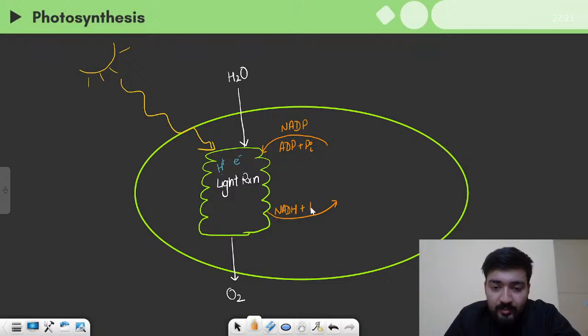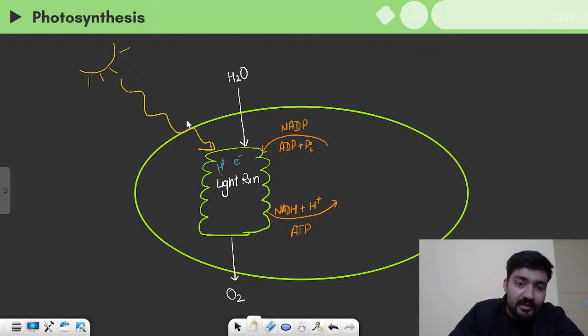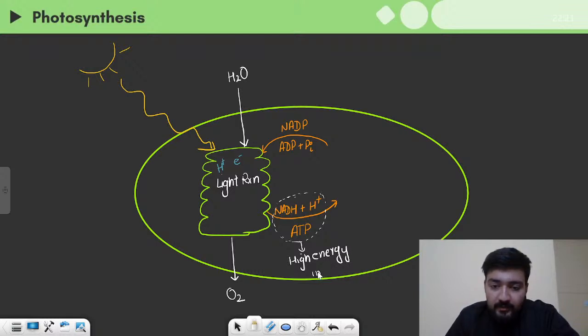NADPH along with an H plus, and also this forms an ATP. These two are the high energy intermediates that use this light energy and transfer it to the second step of photosynthesis.